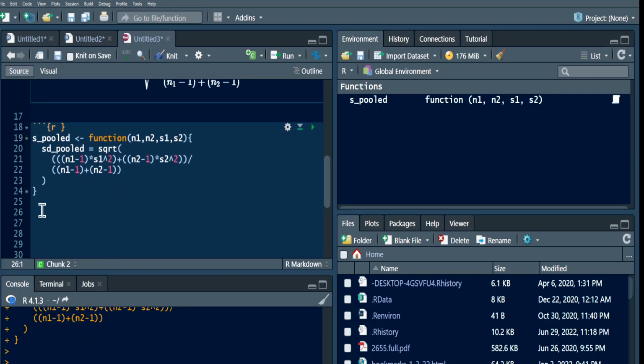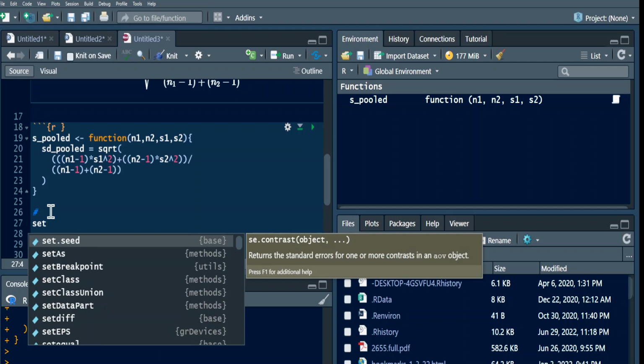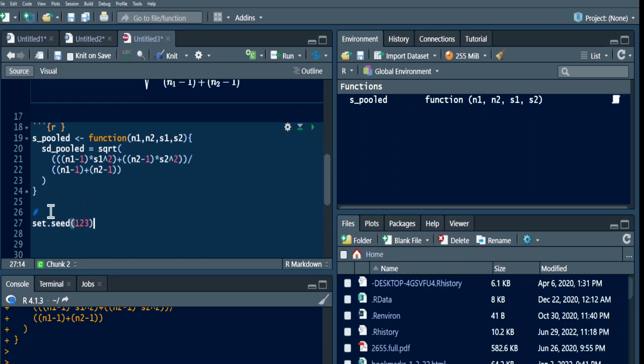Let me just create a random sample of 100 observations with 2 different means and 2 different standard deviations. To be reproducible, let me just use set seed. So set seed, let me simply use 123, and then let me create group 1. Let me just call it x1.